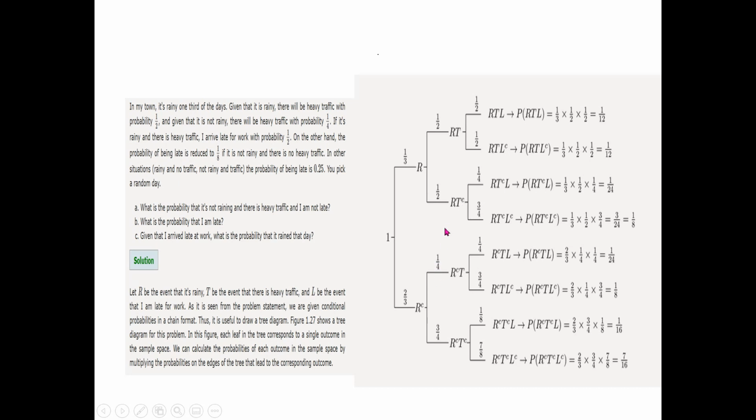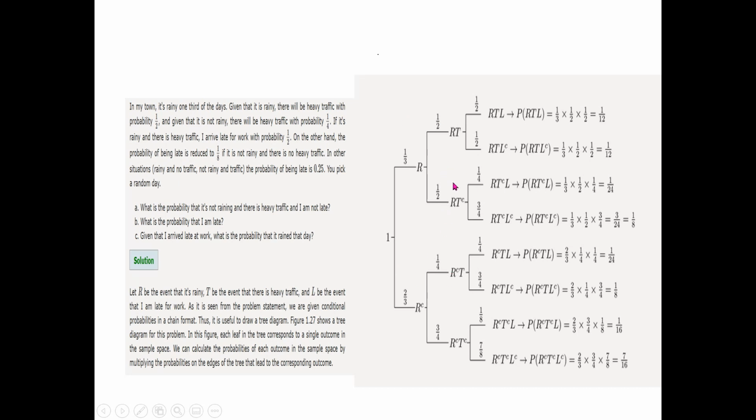Next, let's discuss the lower part of this diagram. R^C, as we said, means it's not raining. It's given that when it's not rainy, there will be heavy traffic with probability 1/4. So you see, that's why we have written 1/4 here. R^C means not raining, T means we still have heavy traffic. Once again, 1 minus 1/4 is 3/4, which is not raining, no heavy traffic. So by now we have split the diagram to the second level.